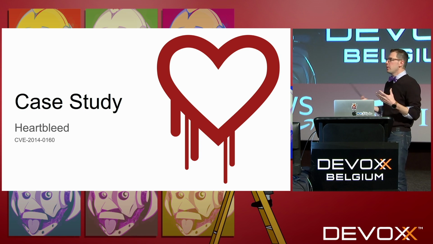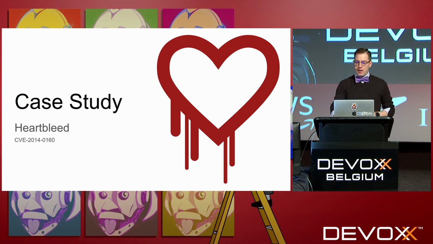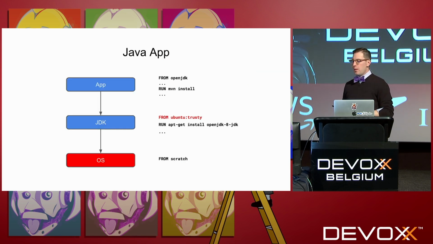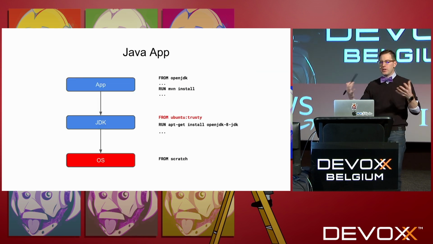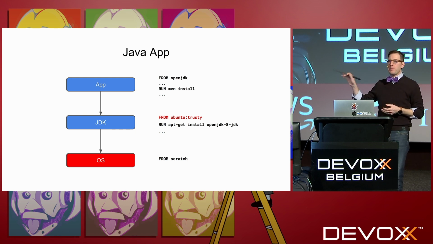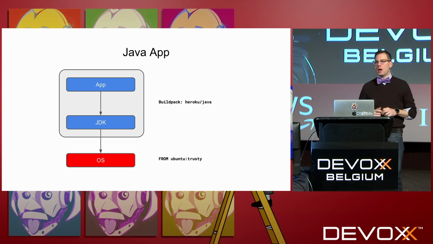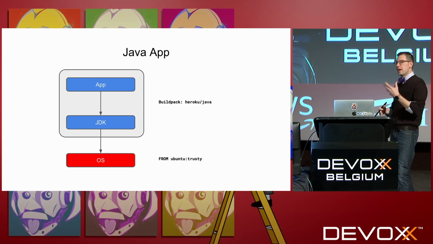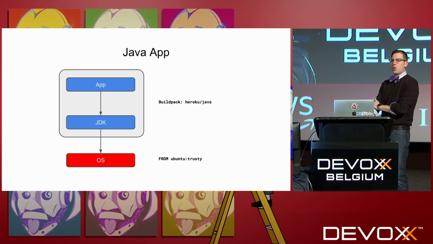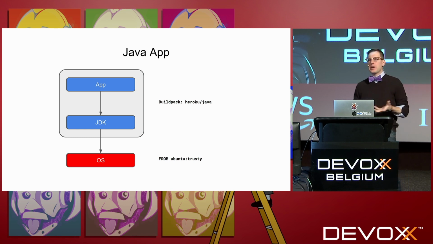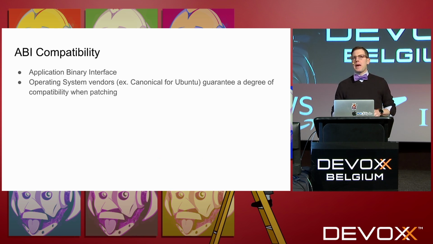Okay, so now that we know how Buildpacks work, let's return to that Heartbleed example. With Dockerfile, as you recall, we had our image structure, 3 different sets of layers, and we have to patch those operating system layers in order to remediate Heartbleed. But with Buildpacks, those upper layers were produced from a Buildpack, and we have that configuration, so we know what's contained in those images. And our operating system, what we refer to as our stack, has something called ABI compatibility.